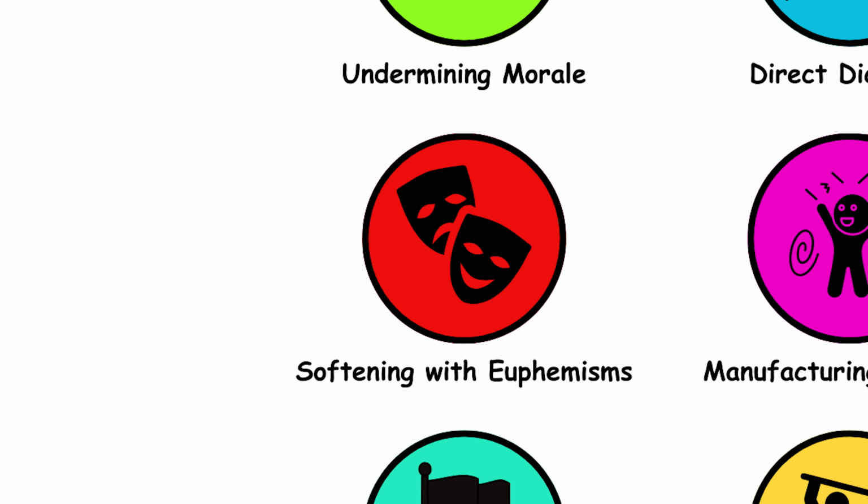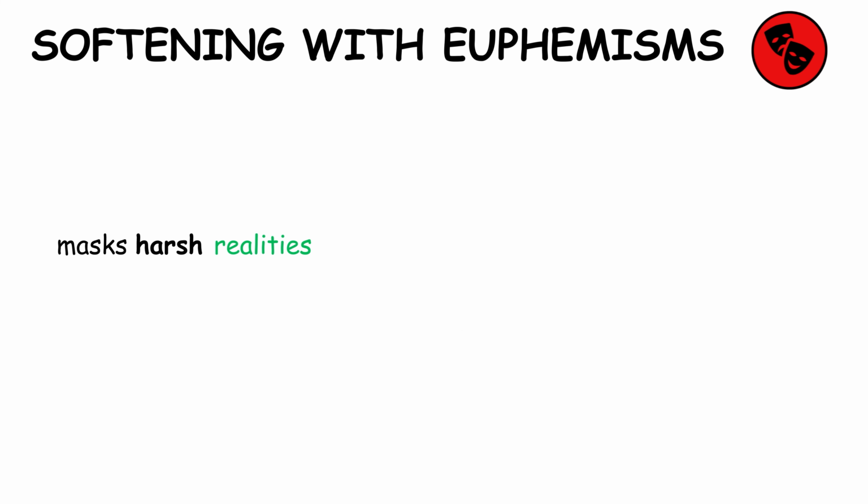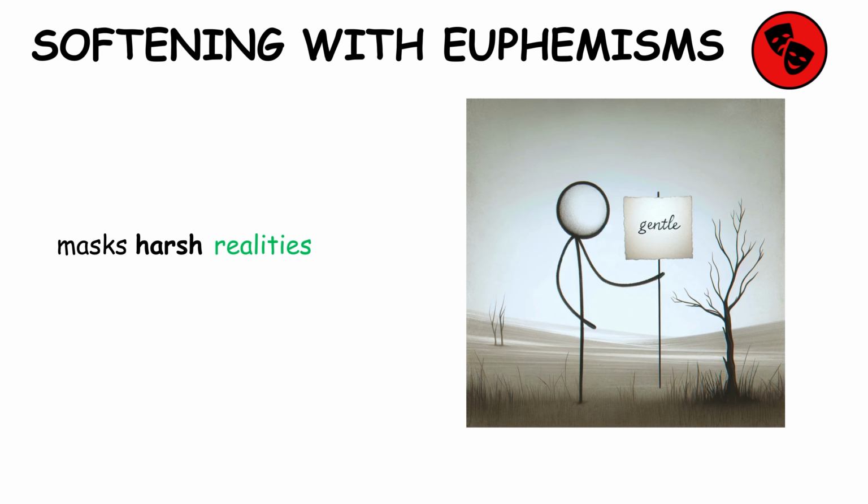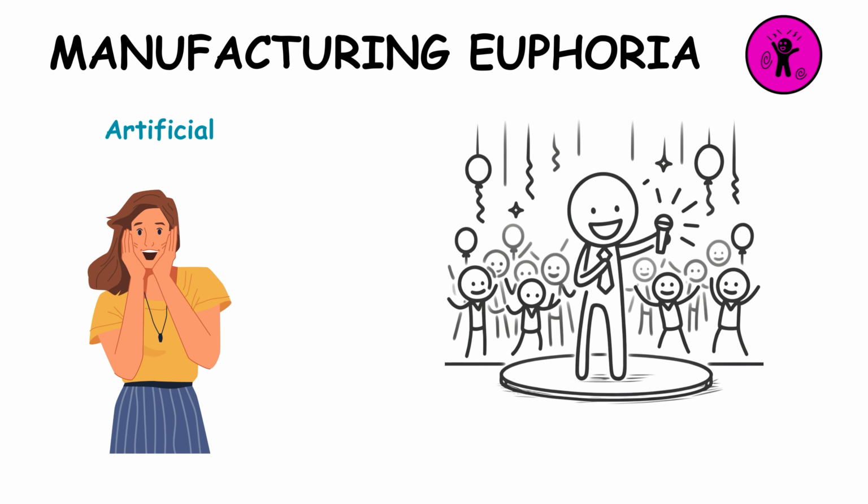Softening with euphemisms. Softening with euphemisms masks harsh realities. It uses gentle language to make unpleasant facts or actions seem more acceptable and less threatening. Manufacturing euphoria. Manufacturing euphoria creates artificial excitement. It boosts morale and support by staging events or spreading uplifting but misleading information.